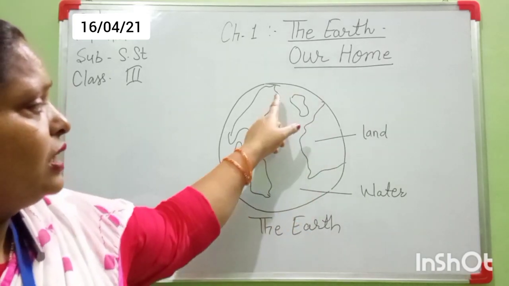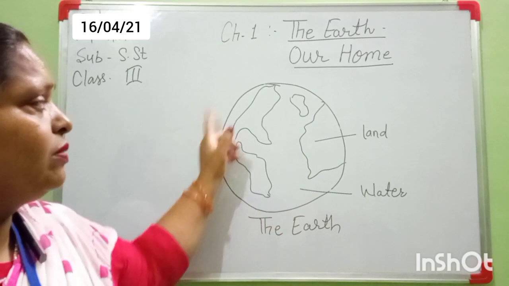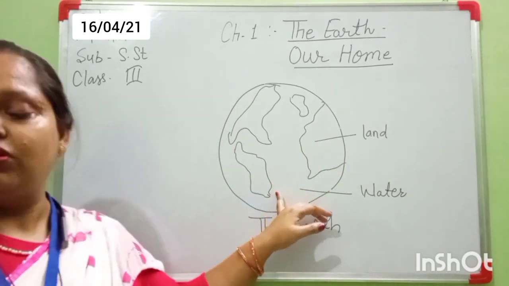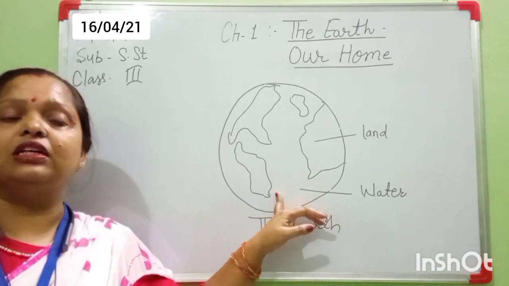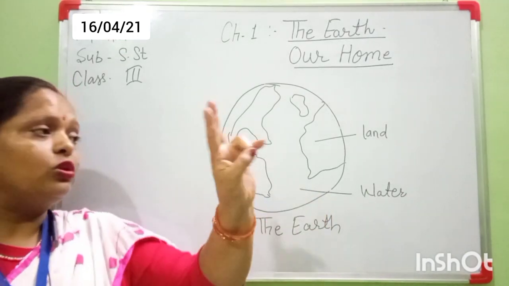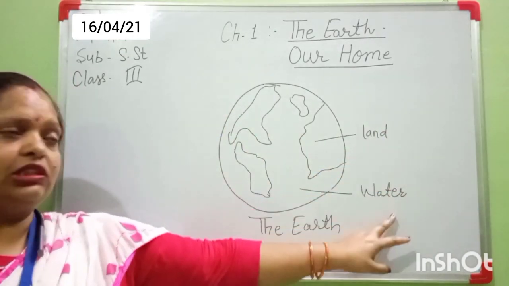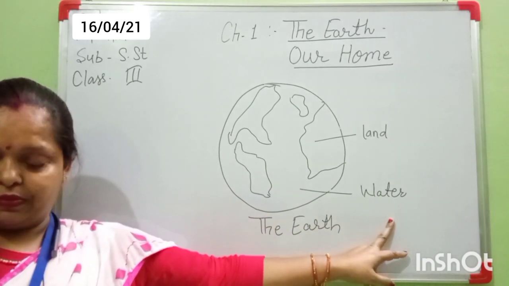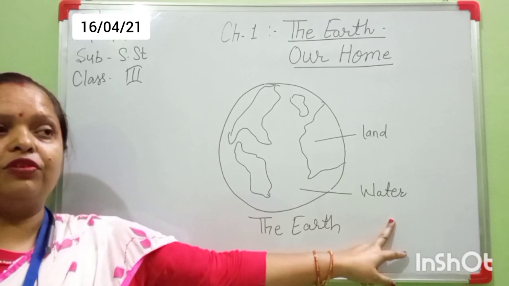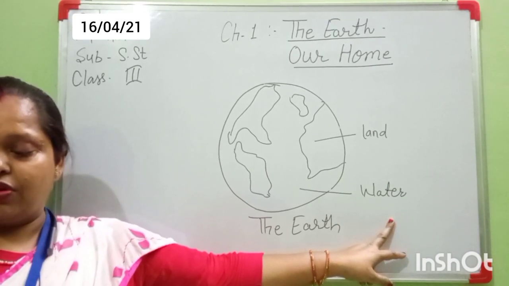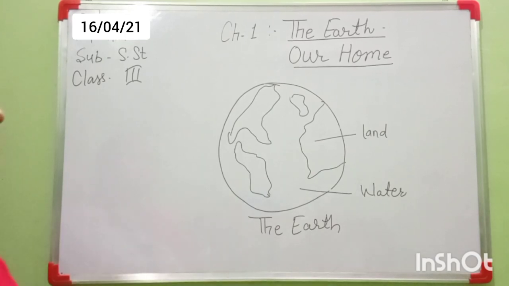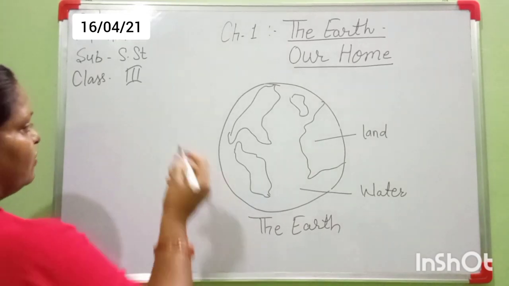Here I am showing the diagram of the earth. Some part is land and some part is water. The surface of the earth is made of two parts, land and water. About 3/4 of the earth's surface is water. What is the meaning of 3/4?